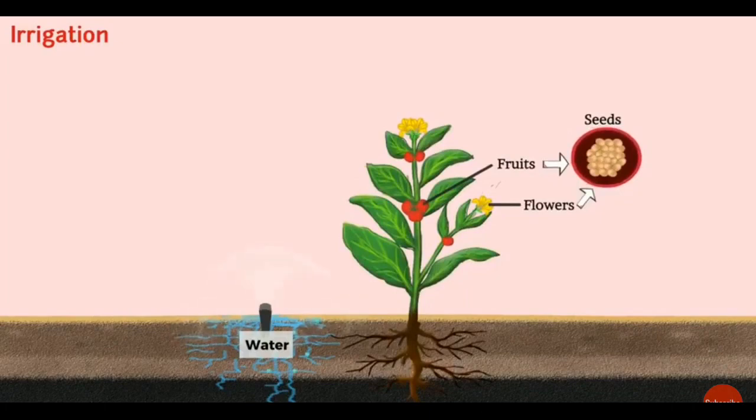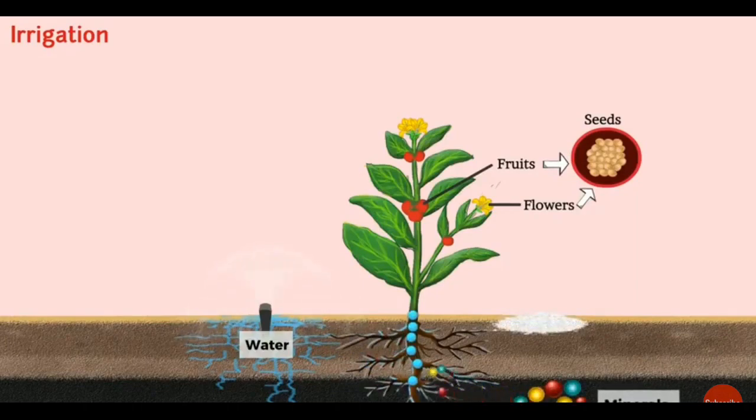Water is absorbed by the roots of the plants. Along with these water molecules, essential minerals present in the soil and also some amount of fertilizers get absorbed. We should know that healthy plants contain 90% water. These water molecules absorbed by the roots of the plants are transported to the various parts of the plant.